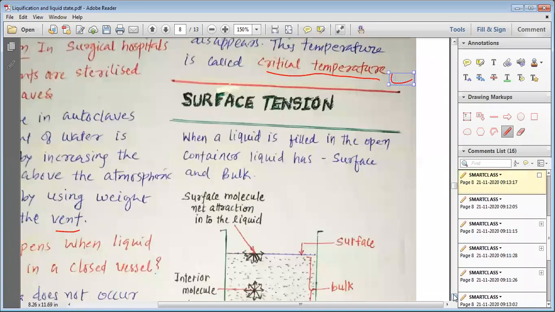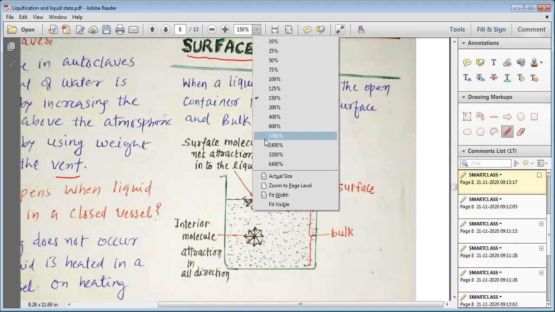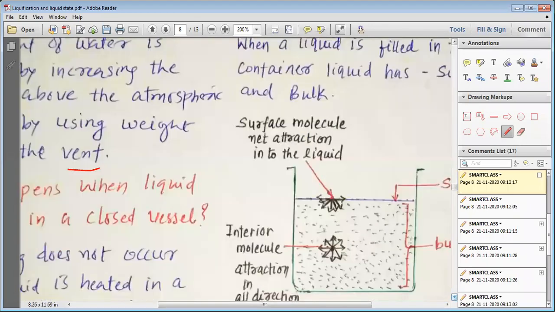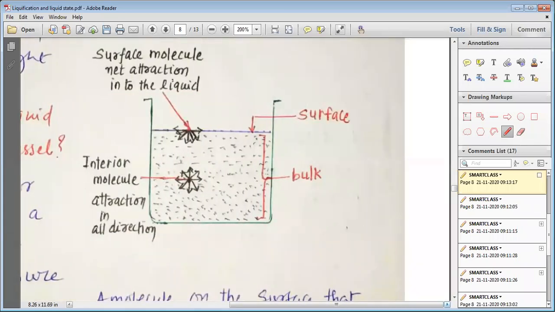Now, my dear students, we are going to study a new property of liquid, which is known as the surface tension. Let us understand the surface tension. To understand it, you can look at this figure. In this figure, you can see that we have a container, and in this container we have liquid filled in.